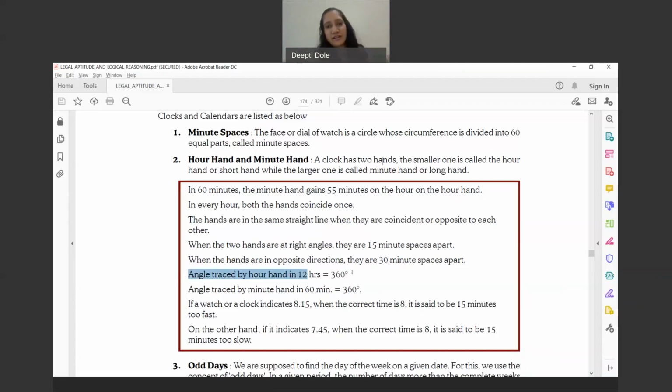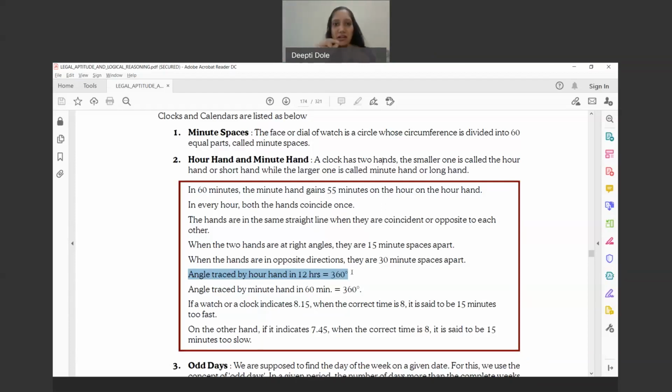The angle traced by the hour hand in 12 hours is 360 degrees. If you see the hour hand, it moves from 1, then after 1 hour 2, 3, likewise it becomes the entire 360 degrees in 12 hours. Then the angle traced by the minute hand in 60 minutes is 360 degrees. So basically the minute hand moves faster than the hour hand.